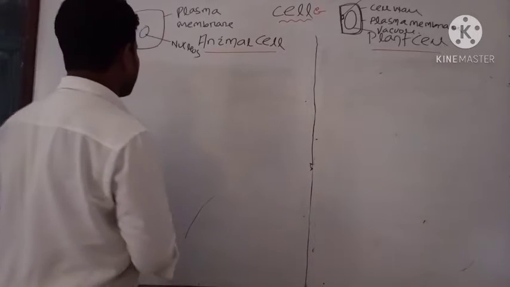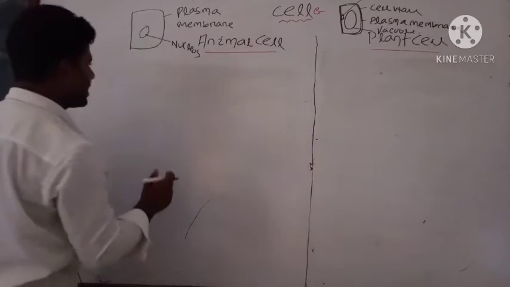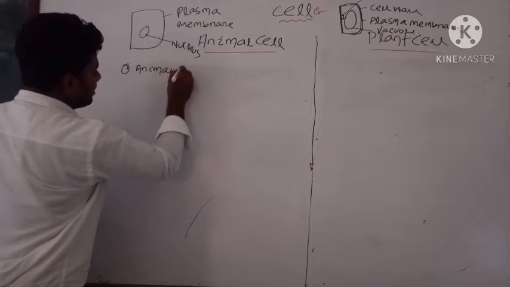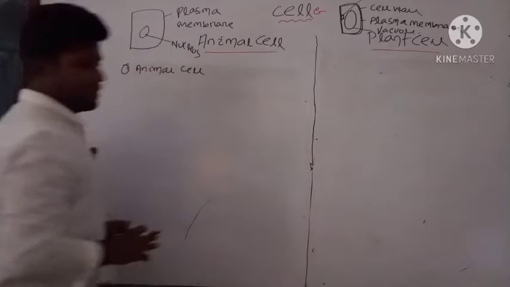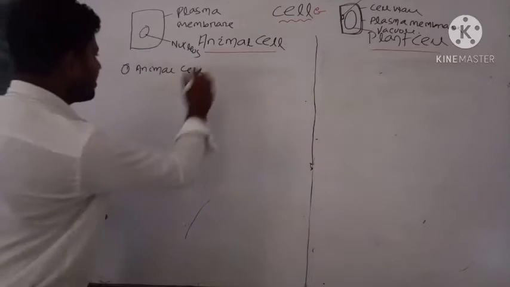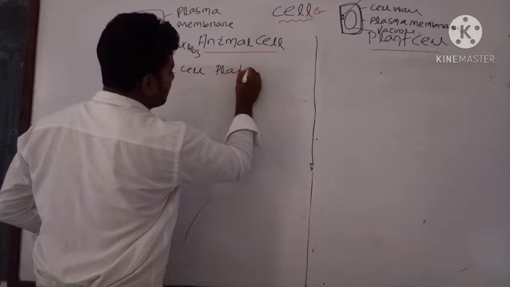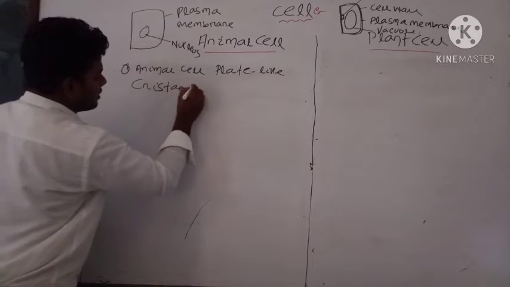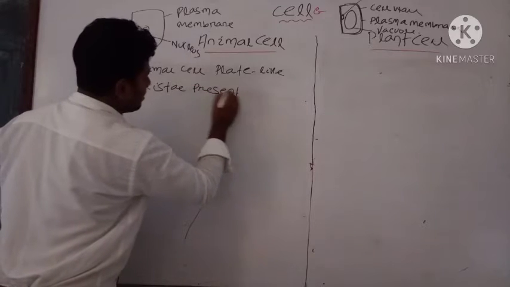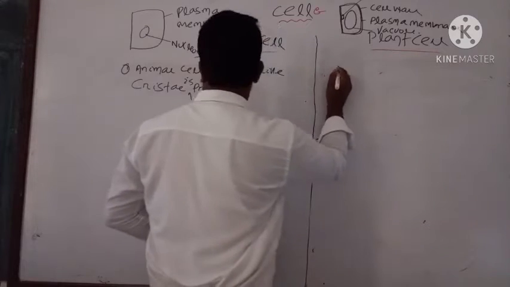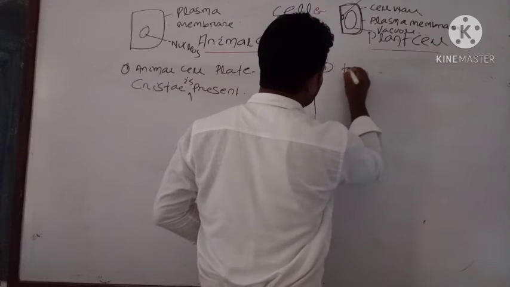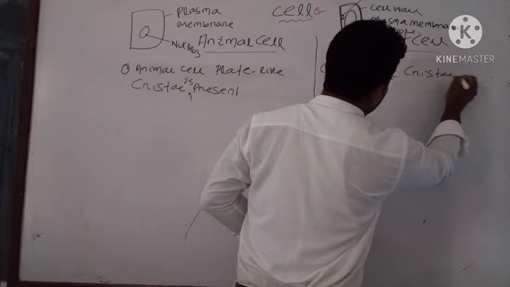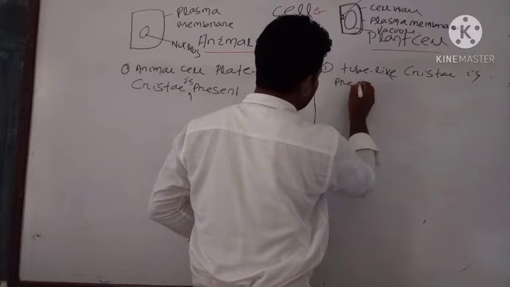Let us discuss some additional points between plant cell and animal cell. The first point: in animal cell, plate-like cristae are present, but in plant cell, tube-like cristae are present.